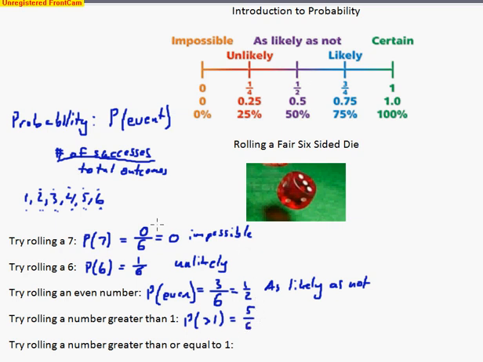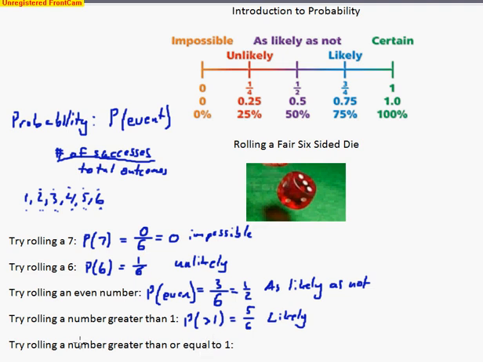So since it's more likely that we're going to roll a 2, a 3, a 4, a 5, or 6 over just a 1, that means that we would have a likely event. Now, I'm not talking about specifically rolling a 3 or a 2 or a 4. I'm talking about any of these numbers, getting either a 2, 3, 4, 5, or 6, rather than just a 1. And so that probability is likely.